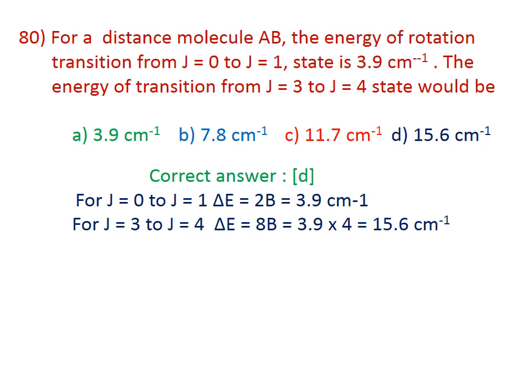For J equal to 0 to J equal to 1, delta E will be equal to 2B, which is equal to 3.9 cm^-1. And for J equal to 3 to J equal to 4, the delta E will be equal to 8B, that is 3.9 multiplied by 4, that will be equal to 15.6 cm^-1. The correct answer is D, 15.6 cm^-1.